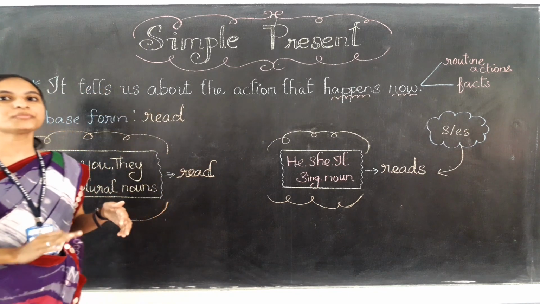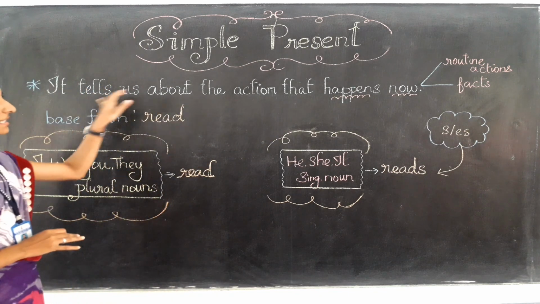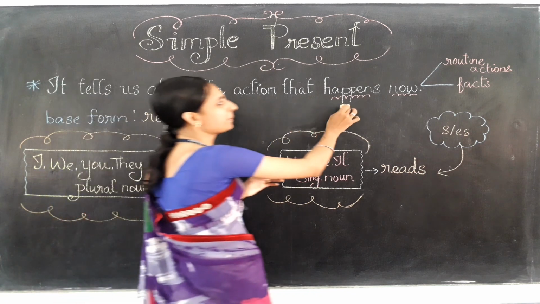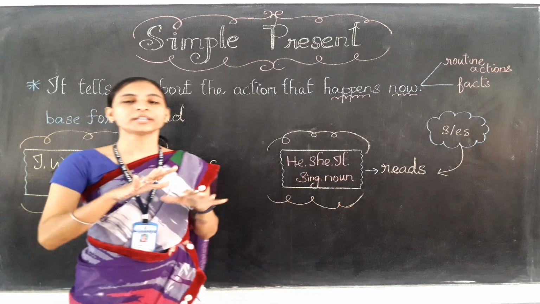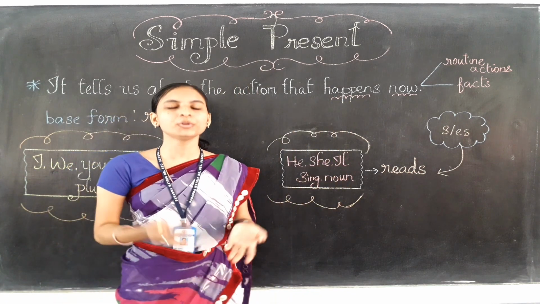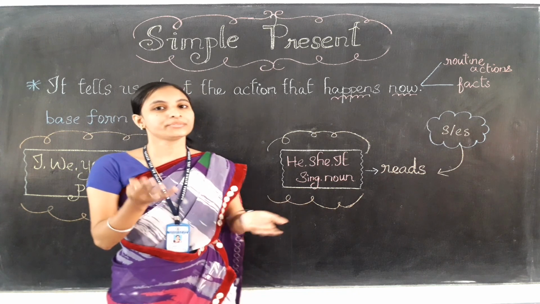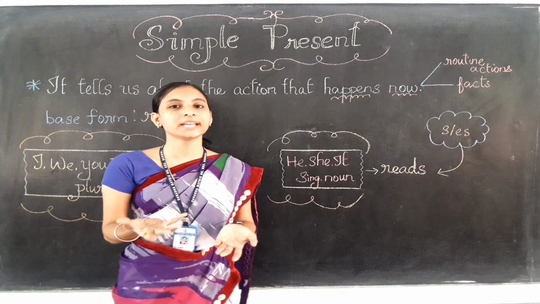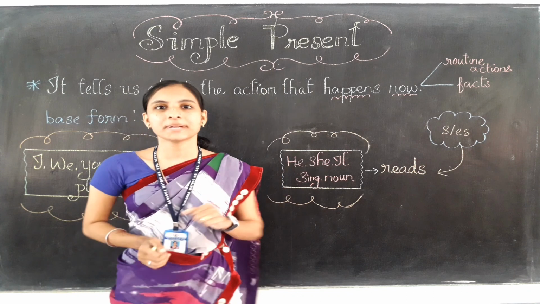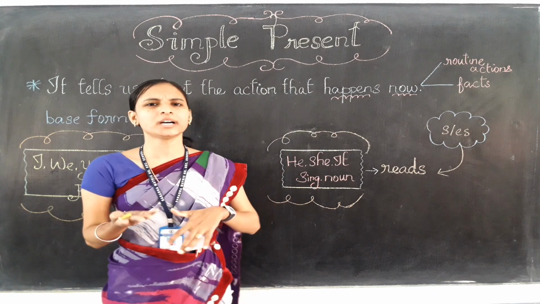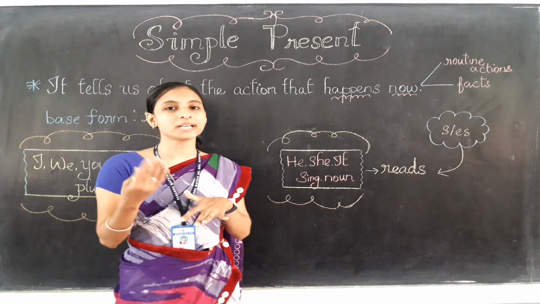See the definition for simple present. It tells about the action that happens now. So whatever action which is happening now, when we are talking about it, we say that that sentence belongs to simple present only. So what is the use of simple present?